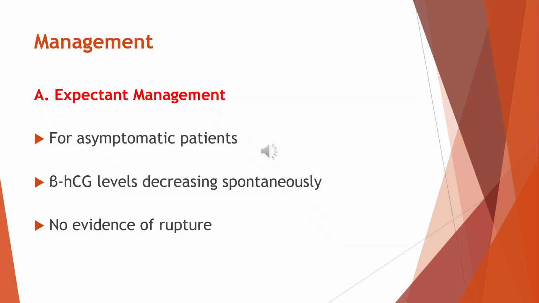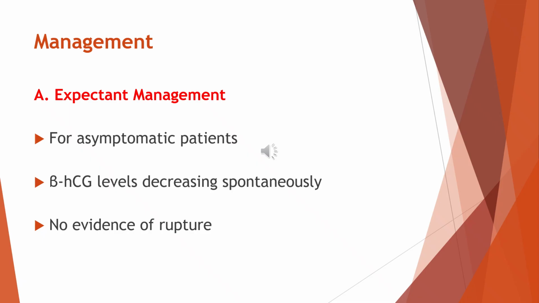Let's see about expectant management in ectopic pregnancy. This approach is chosen only when the patient has no symptoms and is clinically stable. It is usually considered when the body itself is already resolving the ectopic pregnancy. One of the key signs is that the beta HCG levels are naturally decreasing on their own, showing that the pregnancy tissue is shrinking without intervention.